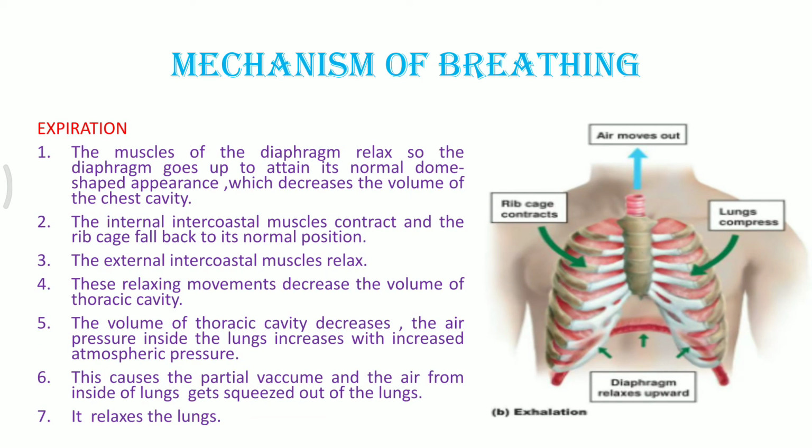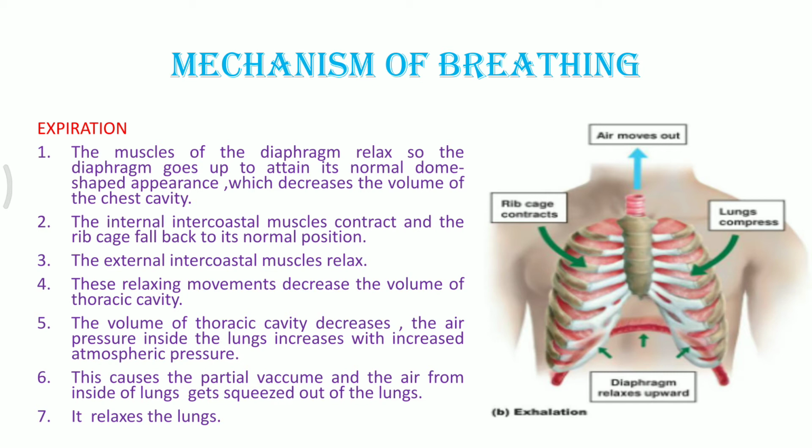During the process of expiration, the reverse of what has already happened takes place. So the diaphragm becomes normal shaped, like it becomes dome shaped, and the C shaped structure is attained. As a result, the thoracic cavity is decreasing its volume, right?